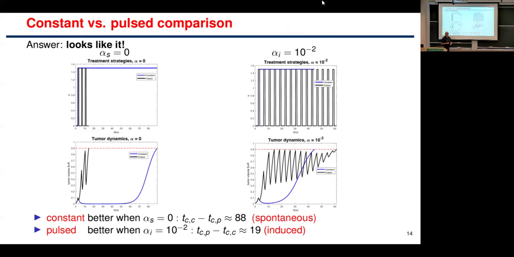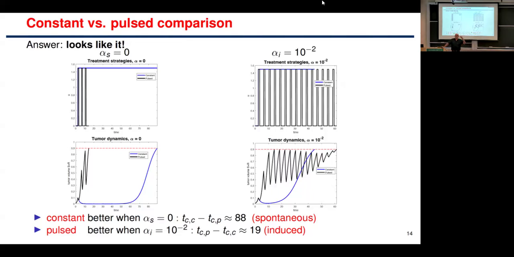On the other hand, if we have induced effects, if alpha is different from 0, this is just numerical, with some values of alpha, one could do much more parameter studies. We did, but just to give you an example of what we expect, you actually get that pulse therapy is better.